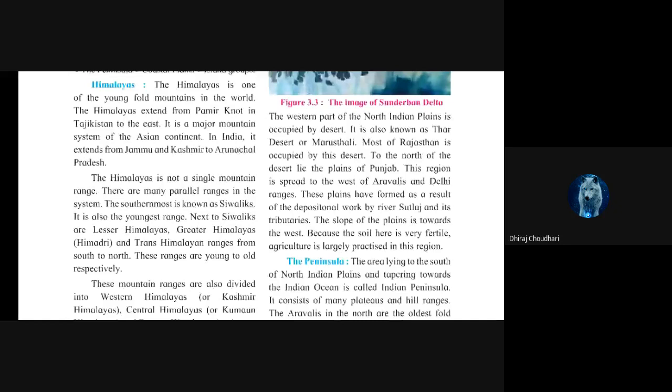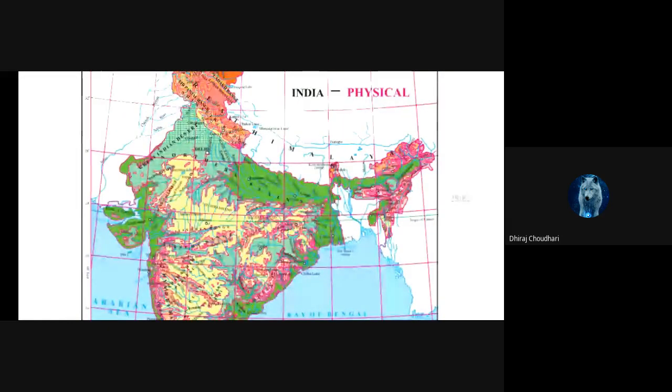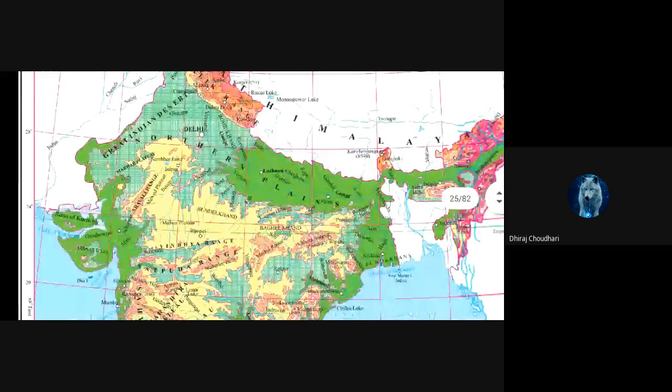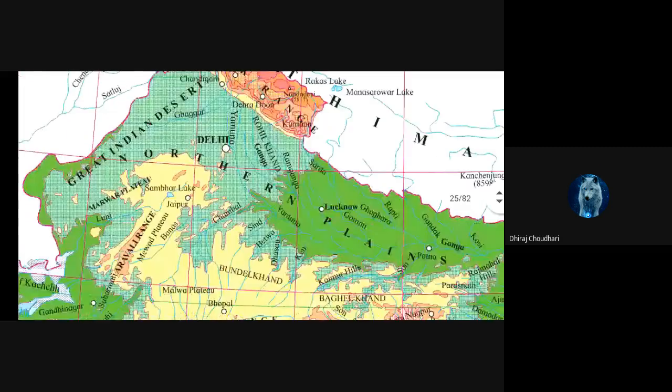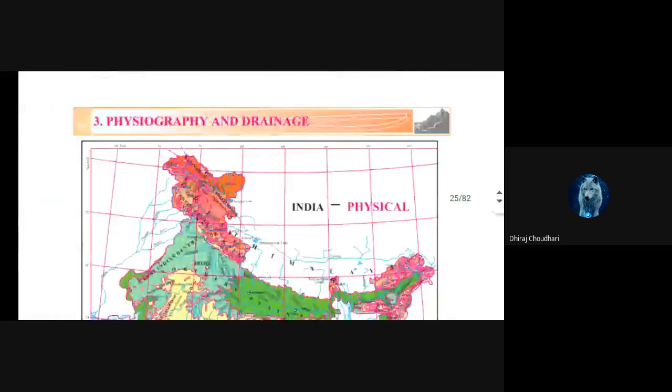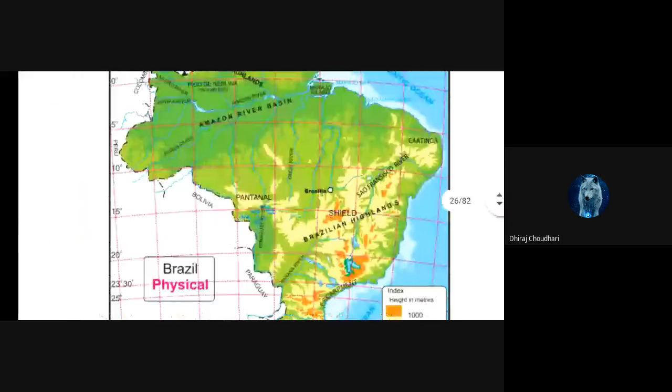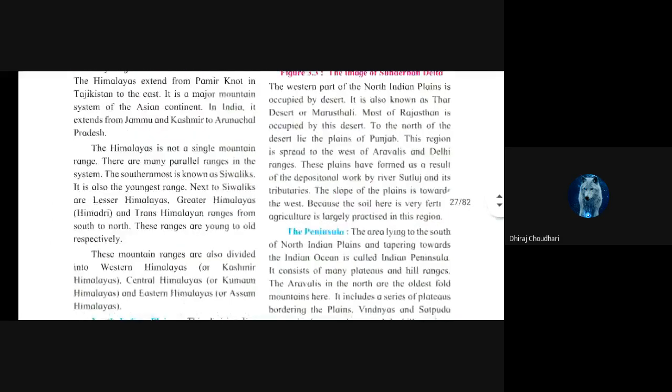To the north of the desert lie the plain of Punjab. आता आपण या राजस्थानच्या जर नॉर्थला गेलं तर आपण काय बघू, इथे आहे प्लेन ऑफ पंजाब. हियर इज प्लेन ऑफ पंजाब. All this Bias, okay, Chandigarh you can see here, right? Ghagar is you are seeing here, Chandigarh. So basically north of this Thar or Rajasthan there is a plain of Punjab. Okay, Punjab and Haryana. It is also the part of northern plain, northern Indian plain. Okay, so to the north of the desert lie the plains of Punjab.